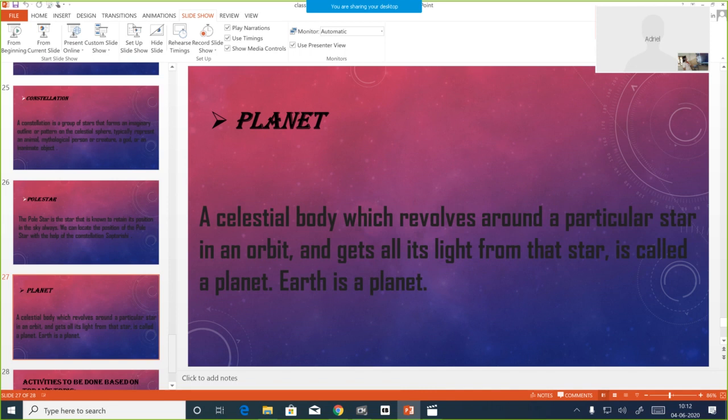Planet. A celestial body which revolves around a particular star in an orbit and gets all its light from the star is called a planet. Example is our planet Earth.